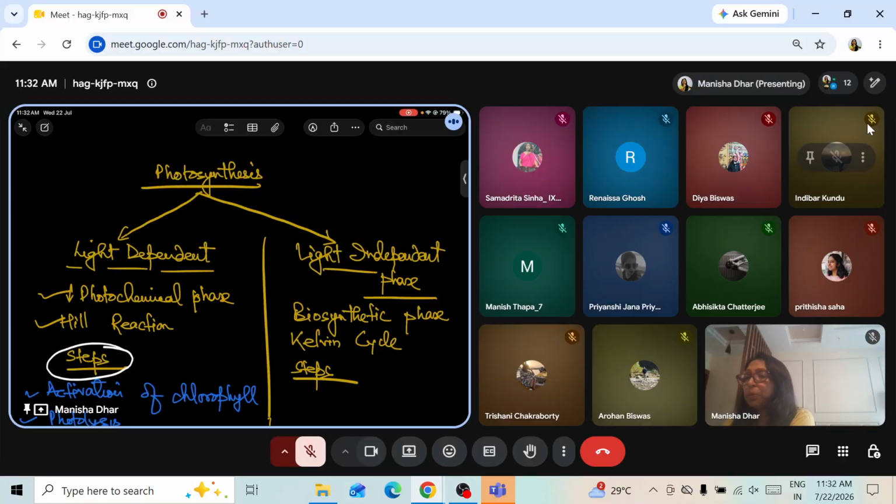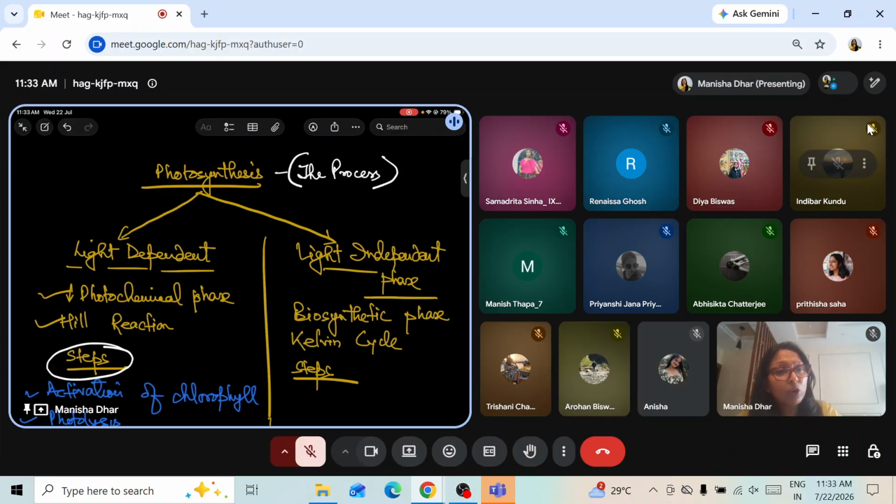Photosynthesis, the process. So how does it occur? It is actually divided into light dependent phase and light independent phase. And we know that carbon dioxide and water are the raw materials, 6CO2 and 12H2O, which in the presence of sunlight and chlorophyll help in the formation of glucose. Glucose and water are released, 6H2O and 6O2. Oxygen is released as a byproduct.